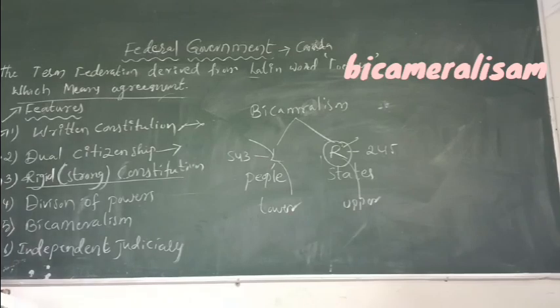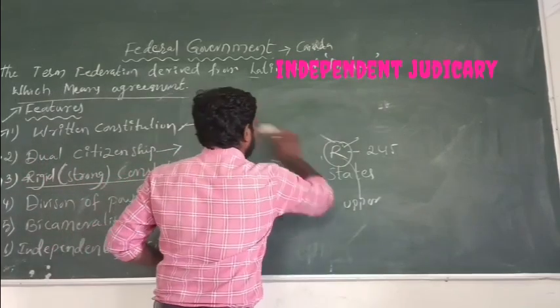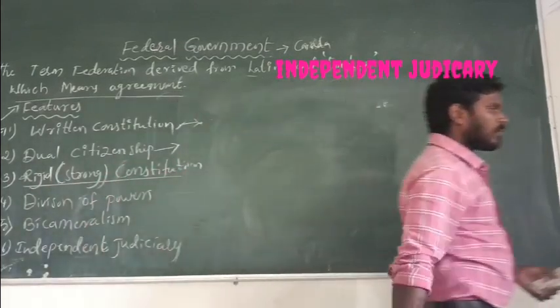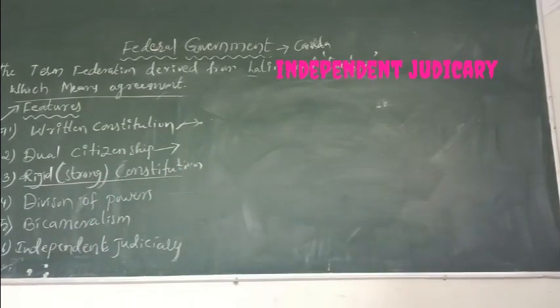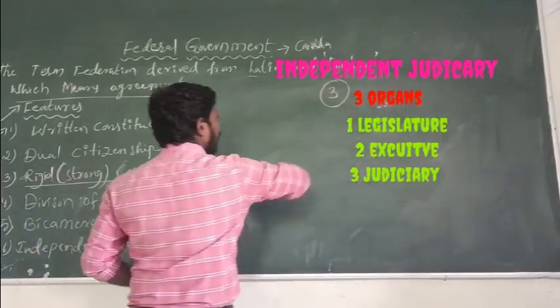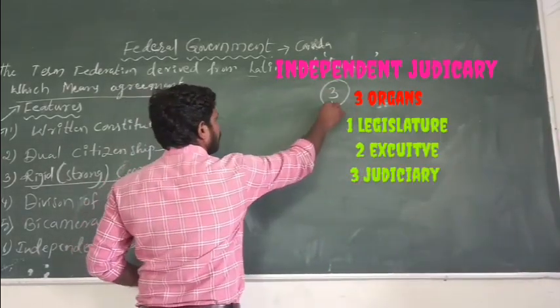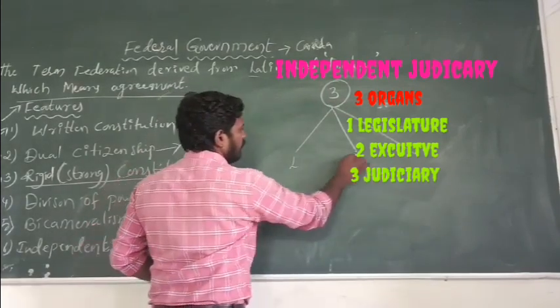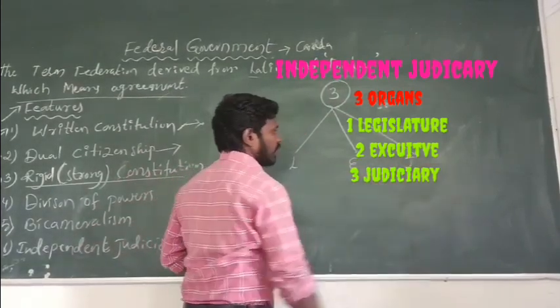And next one, independent judiciary. Right? In the government, how many organs are there? Three. In government, three organs are there. First one, legislative organ, executive organ, judiciary organ.